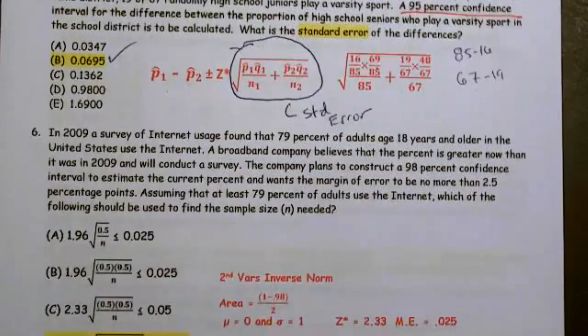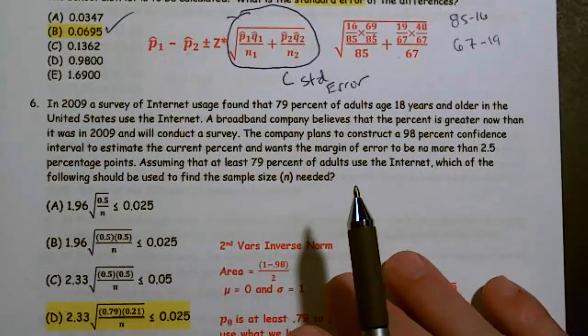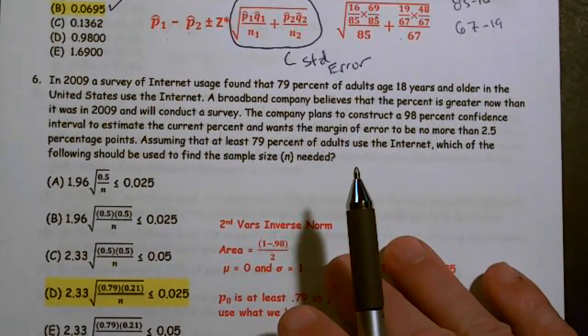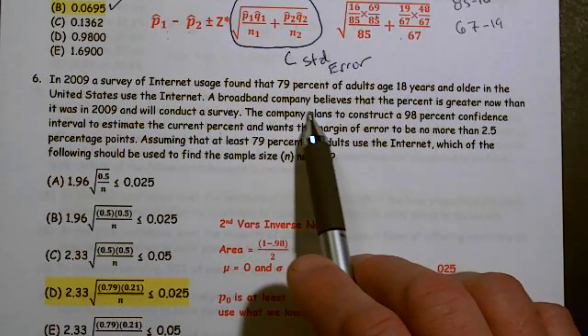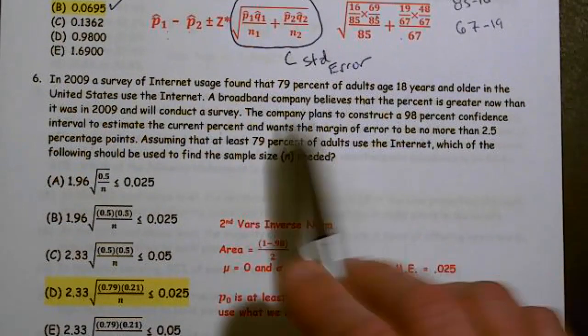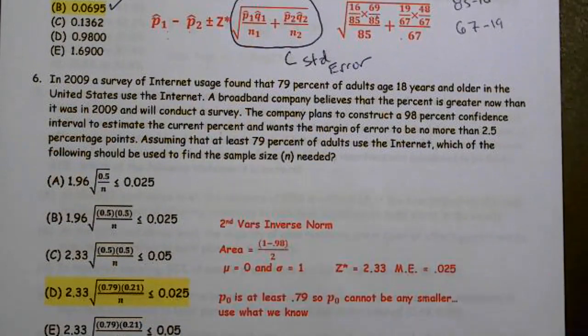In 2009, a survey of internet users found 79% of adults age 18 and older in the United States use the internet. A broadband company believes that the percentage is greater now than it was in 2009 and will conduct a survey. The company plans to construct a 98% confidence interval to estimate the current percent and wants the margin of error to be no more than 2.5 percentage points. Assuming that at least 79% of adults use the internet, which of the following could be used to find the sample size needed?